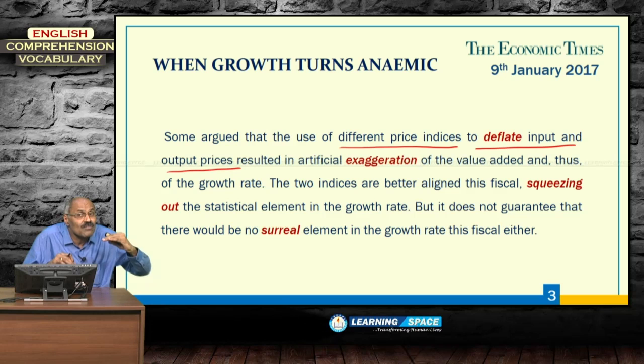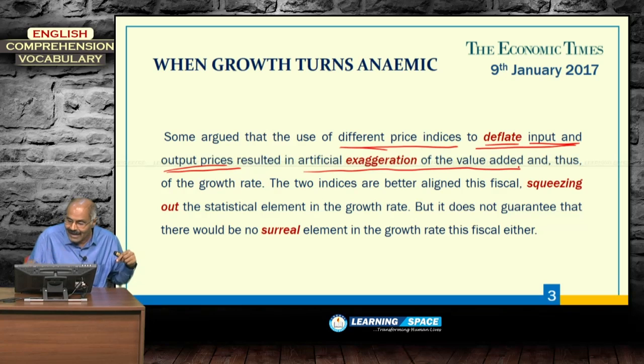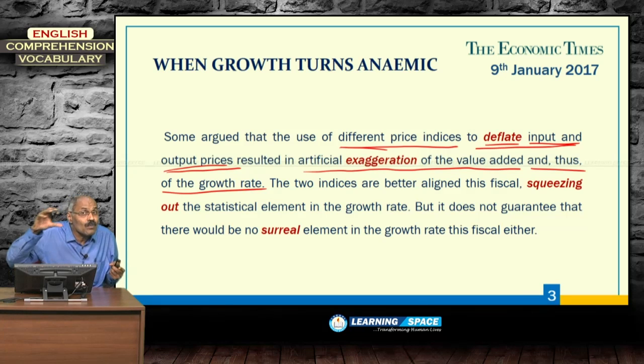If we use the word deflate, so different price indices are used to deflate input and output prices, and this resulted in artificial exaggeration of the value added and thus of the growth rate. Some jugglery was done in these input and output prices, so it resulted in artificial exaggeration.